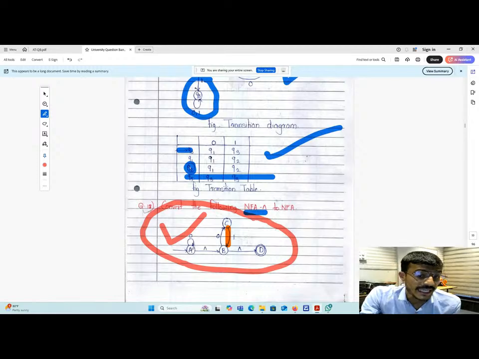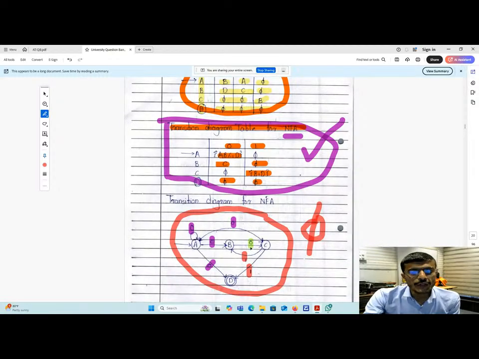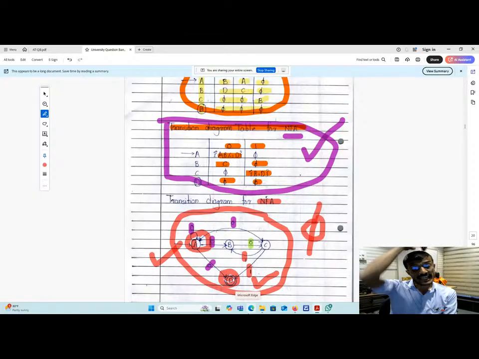From initial state A, reading null, I am going to the accepting state. So whenever you draw the NFA, this A will become an accepting state also. Previously D was the accepting state, and it will remain as it is. You also have to take this A as an accepting state. So that is the correction in this question.